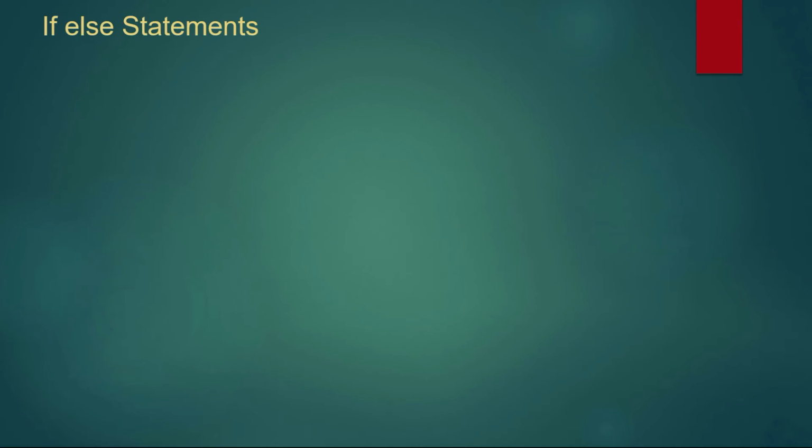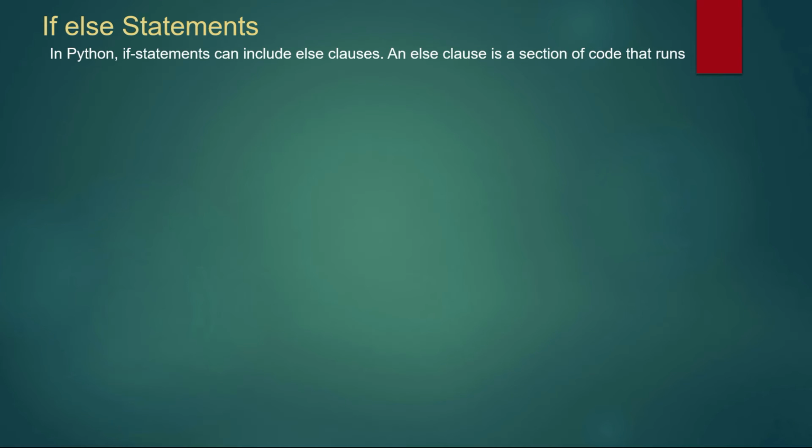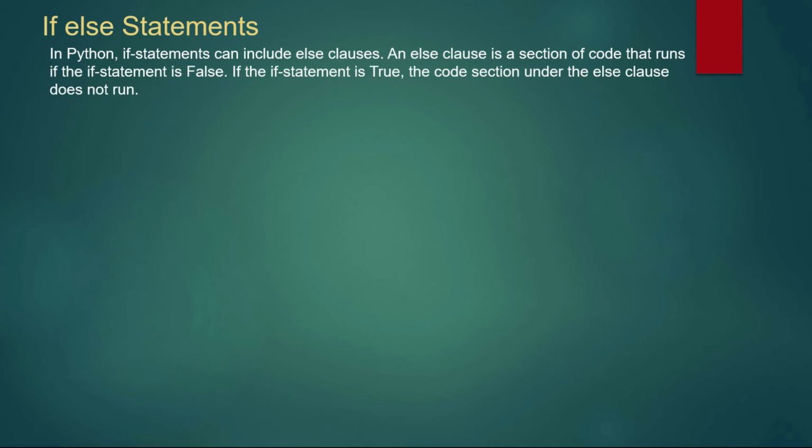Then next, the if else statement. In Python, an if statement can include else clauses. An else clause is a section of code that runs when the if statement is false. If the if statement is true, the code section under the else clause does not run.